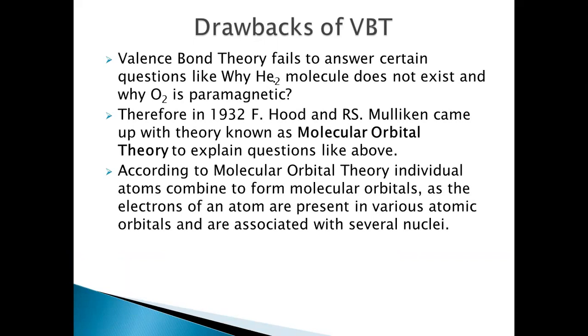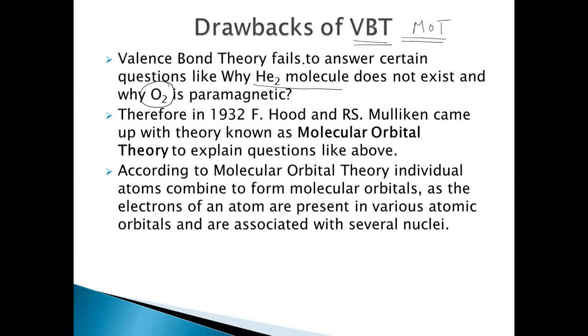Why has molecular orbital theory been put forward? Because there are a few drawbacks involved with valence bond theory, that is VBT. And what are those drawbacks? Valence bond theory is unable to explain why the He2 molecule, that is the helium-2 molecule, does not exist in the diatomic form, and also the paramagnetism of O2. That means O2 is paramagnetic in nature, and this could not be explained by VBT.